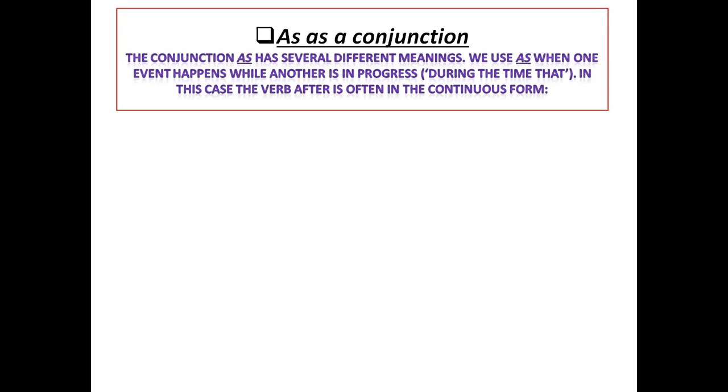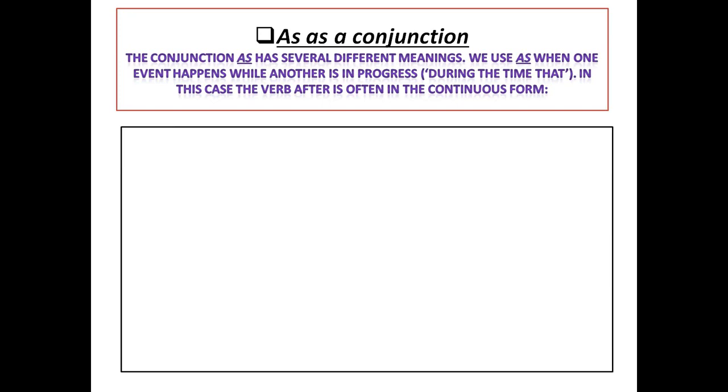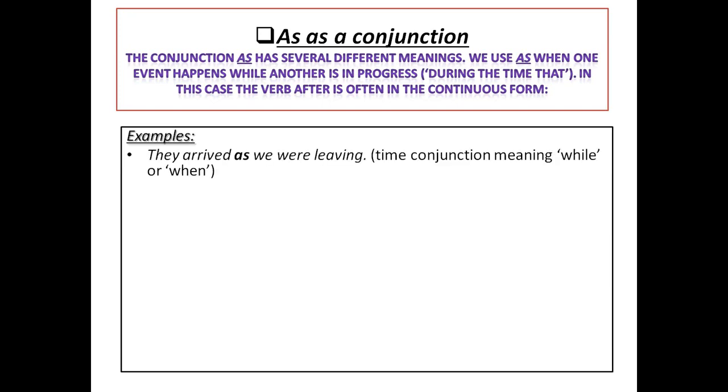They arrived as we were leaving. So as you notice here, after the conjunction as, we were leaving, this is a past continuous. So it's an action in progress. So the time conjunction meaning while or when. So they arrived while we were leaving. This is the meaning here of as.